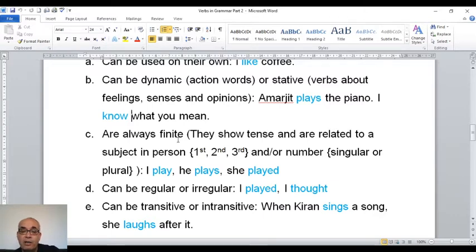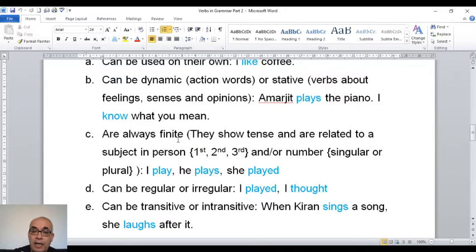Or plural. So when you say we, it means a group. When you say they, again it's a group. But when you say you, it may be one person when you speak to one person, or sometimes you speak to a group of people and you say you. So you can be singular, can be plural.